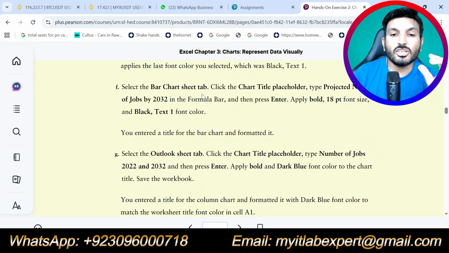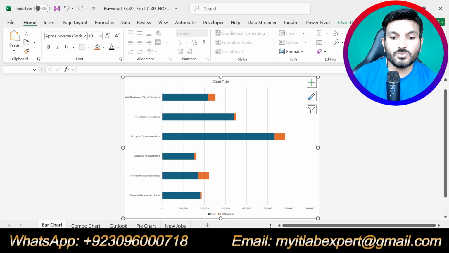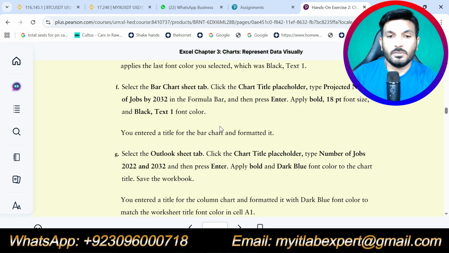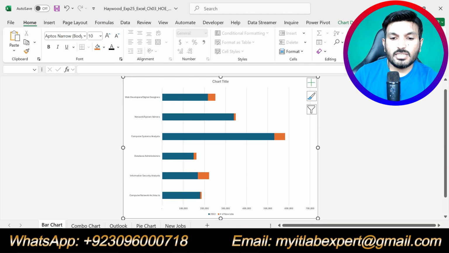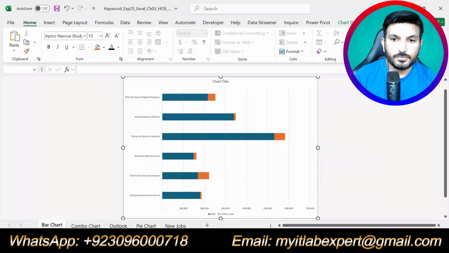Select bar chart sheet tab. So now we are supposed to select the bar chart sheet tab, this one. Select bar chart sheet tab that I have already selected. Click chart title placeholder, and we are supposed to give the title to this bar chart, and that should be projected number of jobs by 2032.